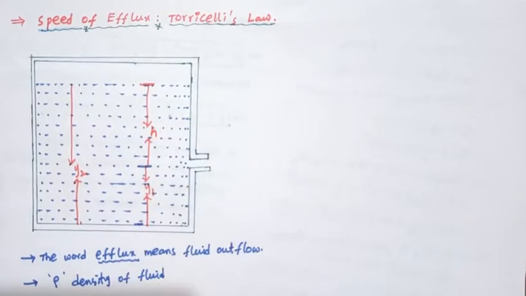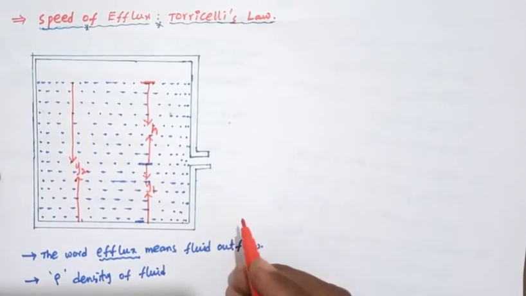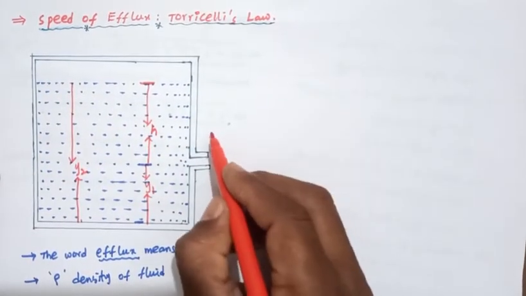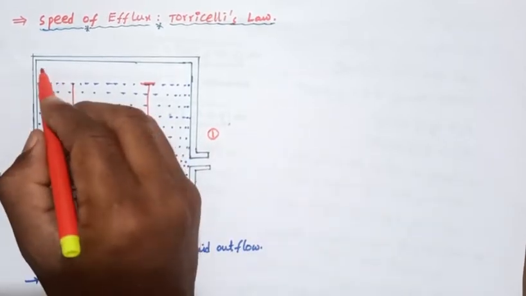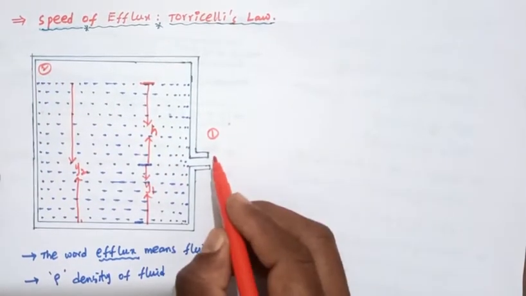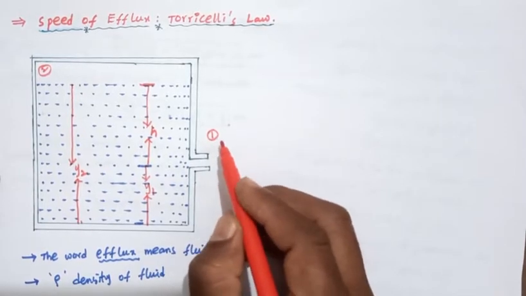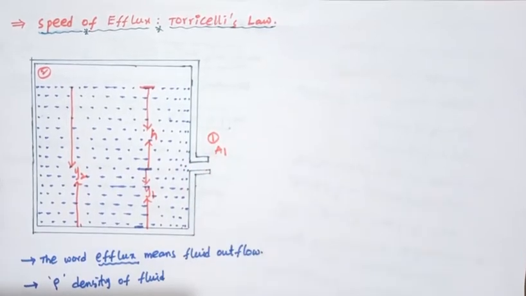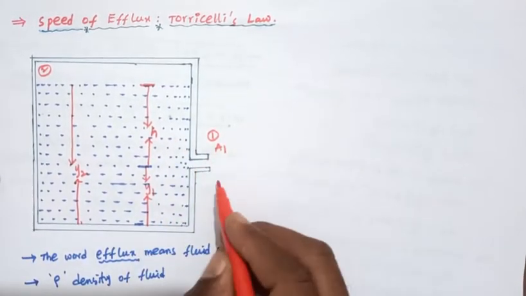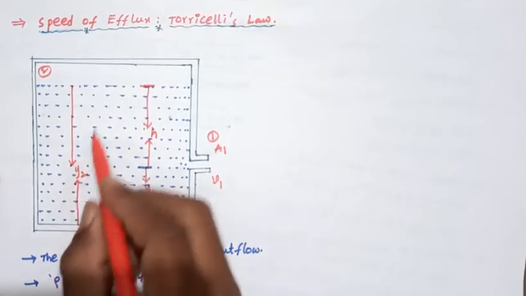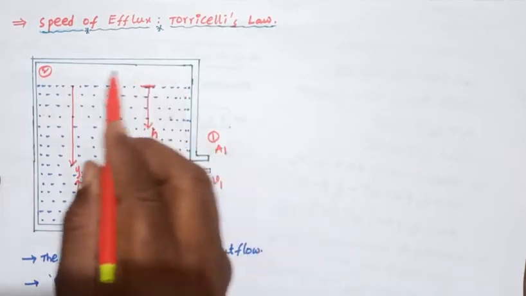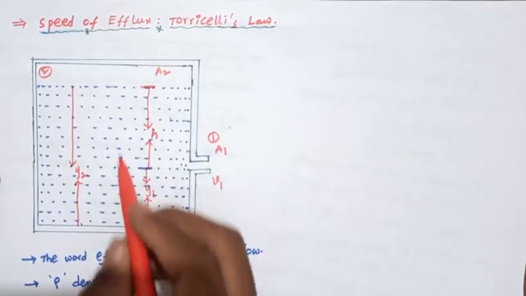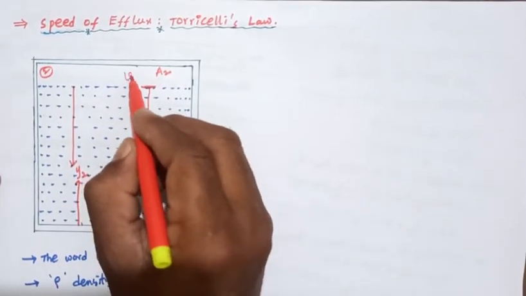Small h is the height. Here we consider point 1 and point 2. At point 1, the area of the small hole is A1 and the velocity is V1. The area of the tank is larger, A2, and the velocity there is V2.